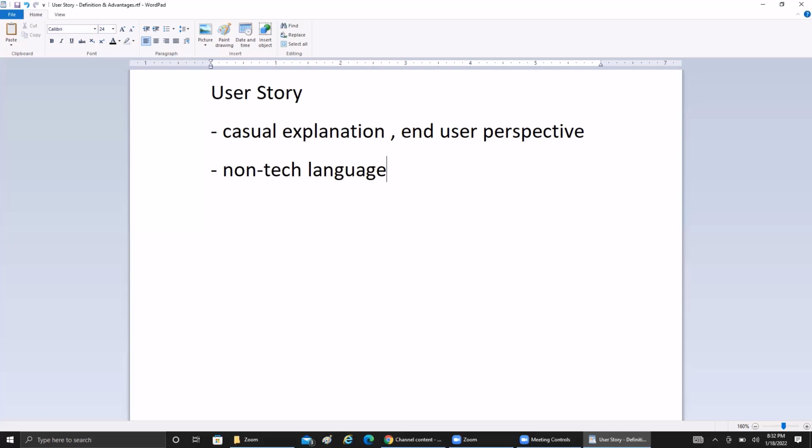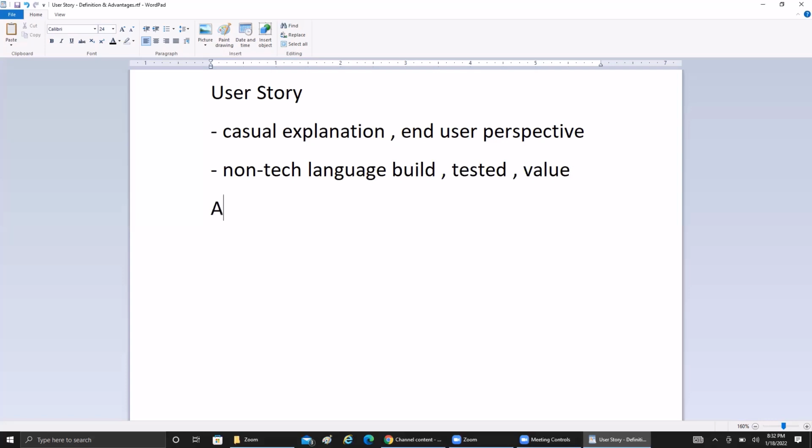So by doing this, the whole Scrum team will know what the user story is all about, what they are going to build as part of it, and what is going to be tested as part of it. Moreover, what is the real value of that story, or what benefit it is going to add for the whole team. So this is how the user story helps the whole Scrum team. That is why user stories are always very important.